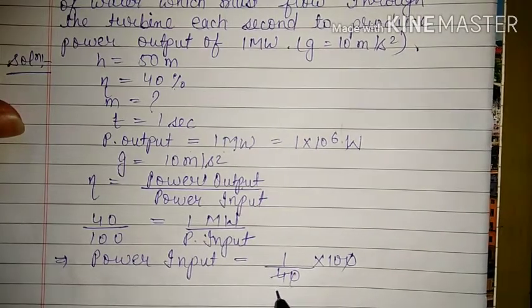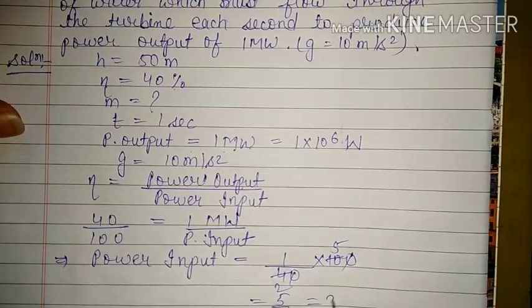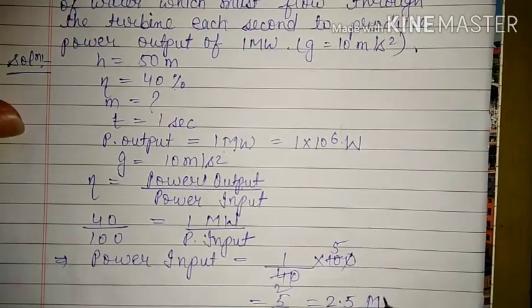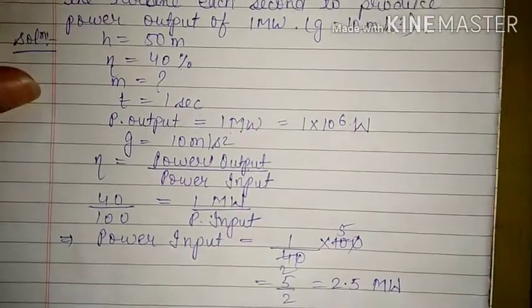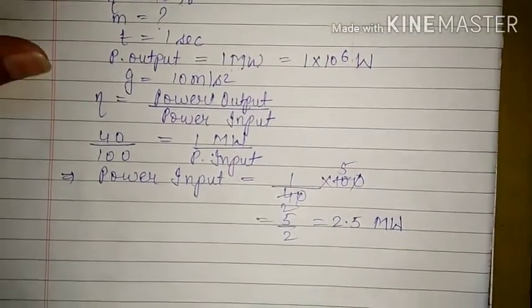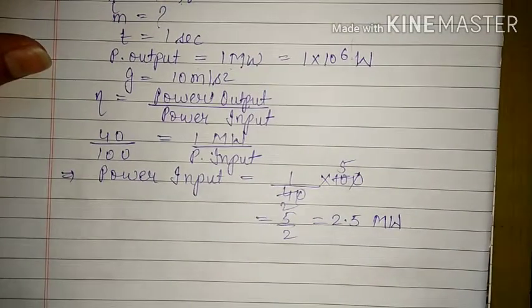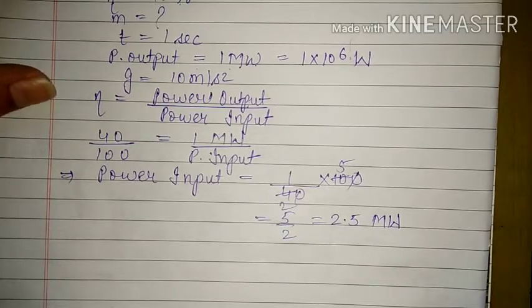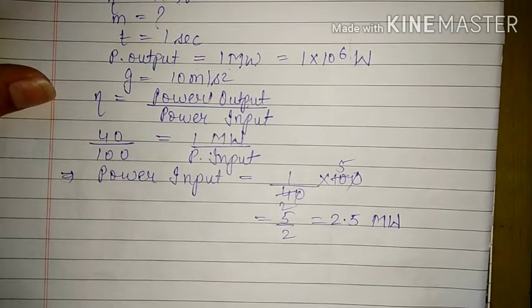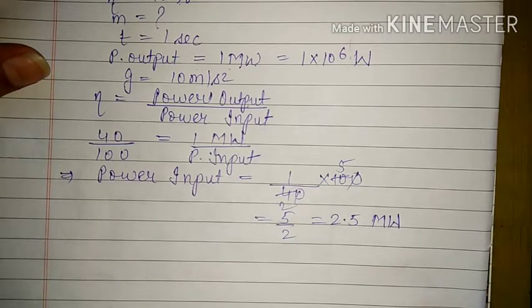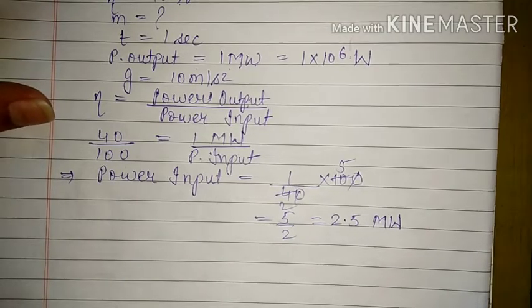0, this is 2, this is 5, that is equal to 5 upon 2 is equal to 2.5 megawatt. Okay, this is power which was given, and now we want mass, and here we are making use of height. That means we want mass in terms of potential energy, and obviously the potential energy is associated with work. So here we have to find out work.